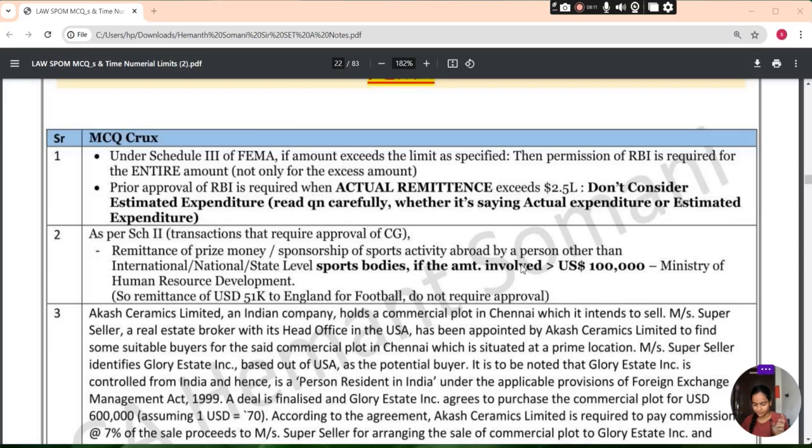Actual expenditure. As per Schedule 2, transactions that require approval of the Central Government, कौन से transaction में approval चाहिए होती है Central Government की? Remittance of prize money, sponsorship of sports activity abroad by a person other than the international, national, state level sport body if the amount involved is greater than $1 lakh. Remittance of USD 51,000 to England for football does not require approval, greater than $1 lakh.